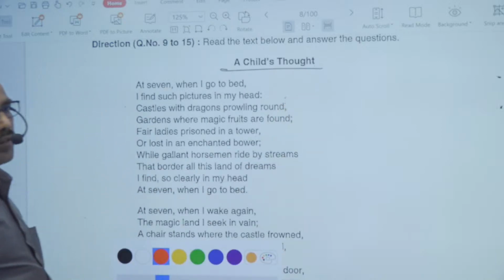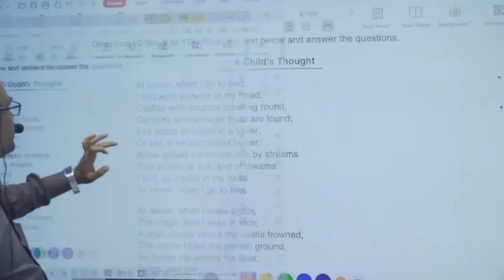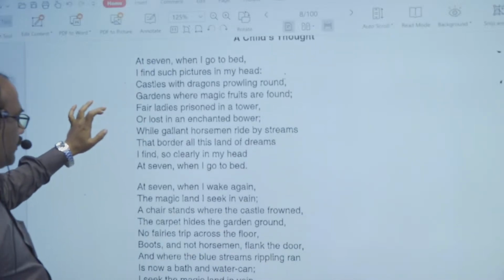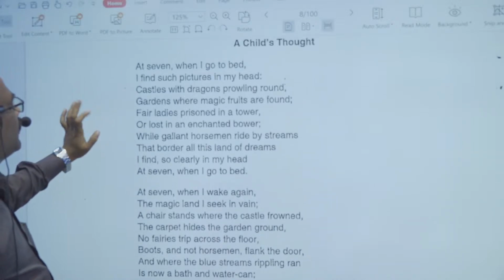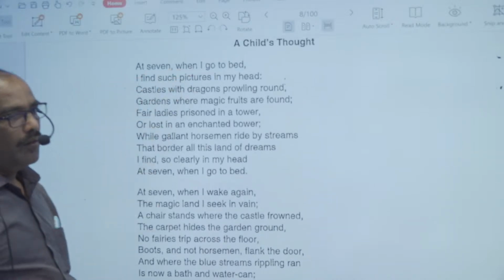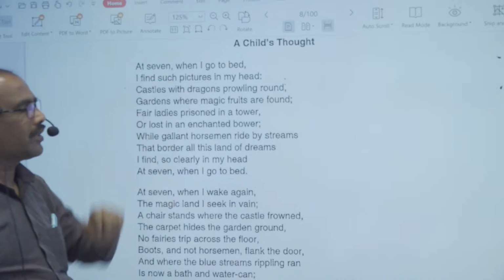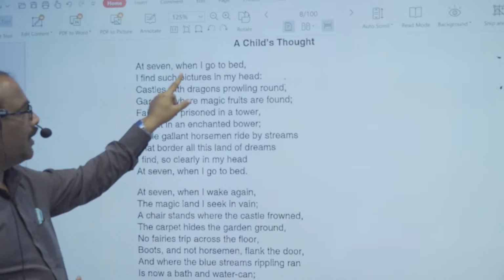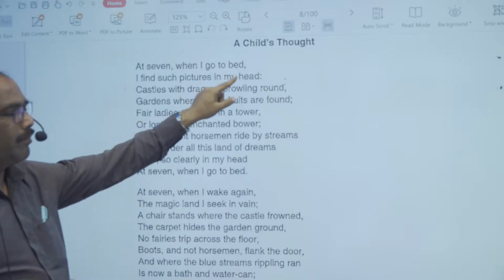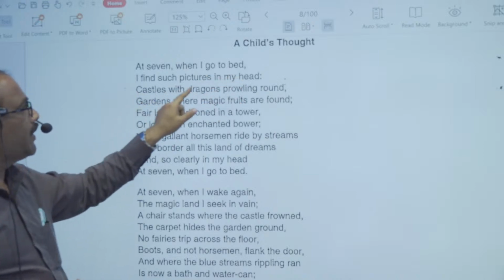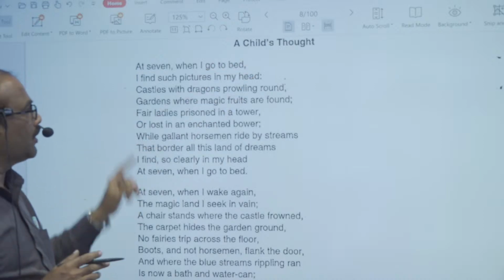So first of all, you have to read that particular poem, A Child's Thought. At 7, when I go to bed, I find such pictures in my head. Castles with dragons prowling round.